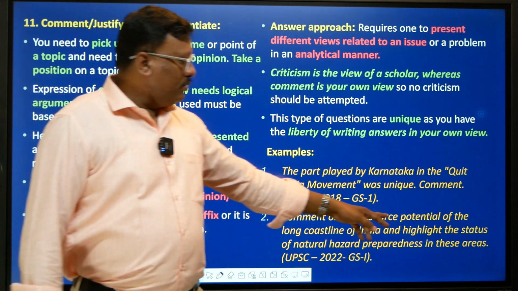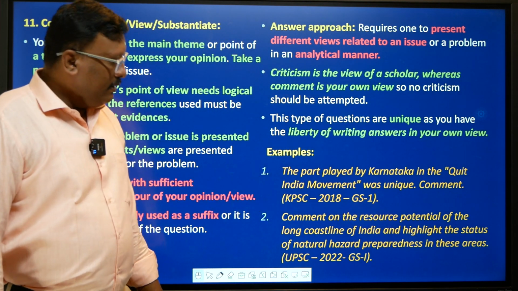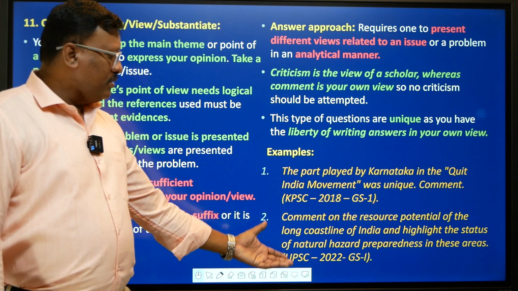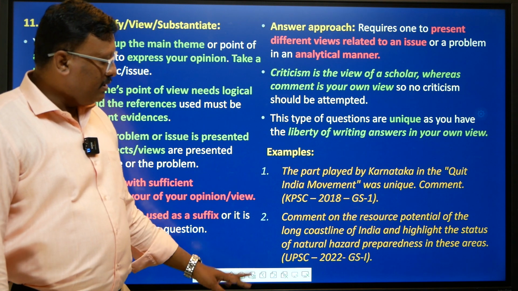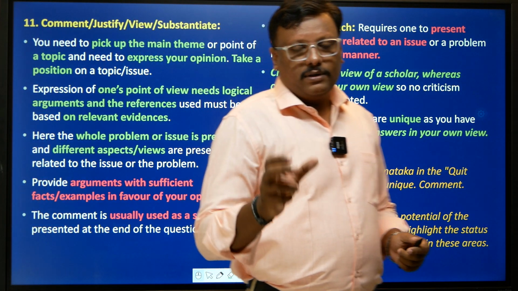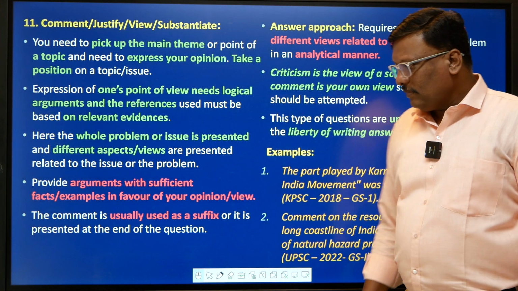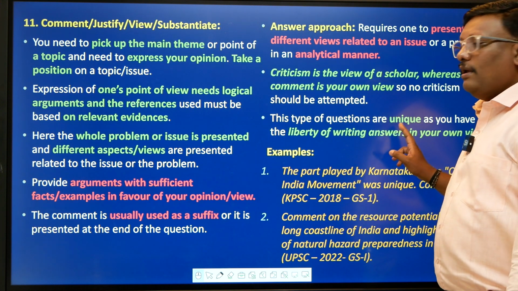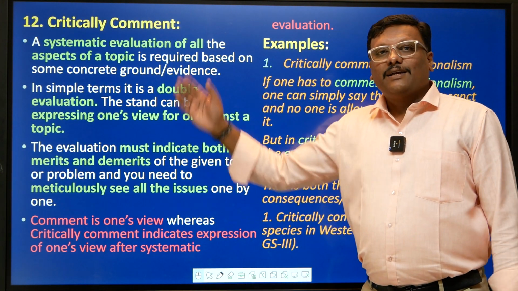Next, comment on the sources, resource potential of the long coastline of India. Simple as that. What is the potential of the Indian coastline, and highlight the status of natural hazard preparedness in this series. So comment, you have understood. You have to talk about each and every part, try to analyze that and present your views along with the supportive arguments and evidences. Moving on to the next directive, critically comment.